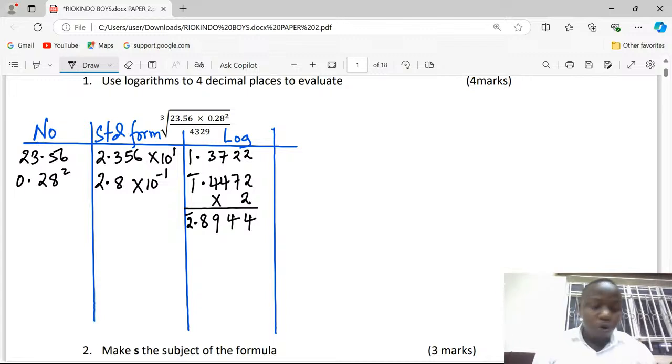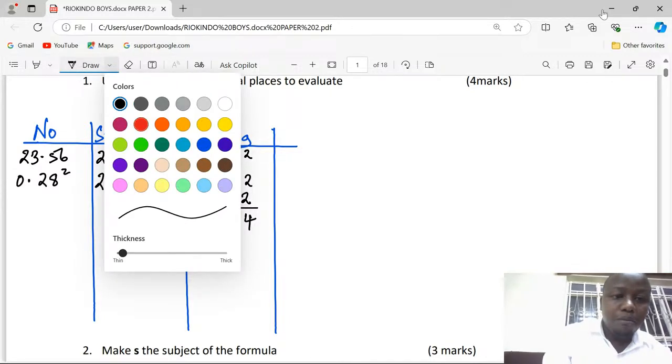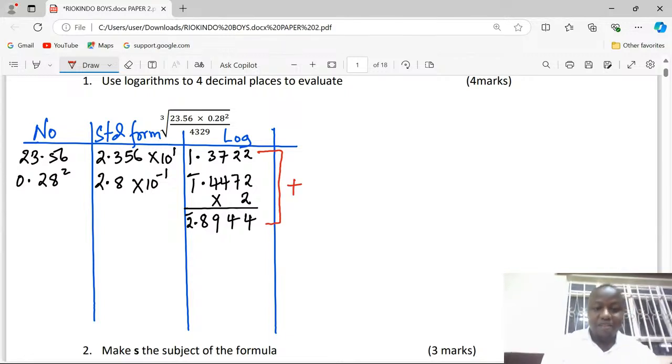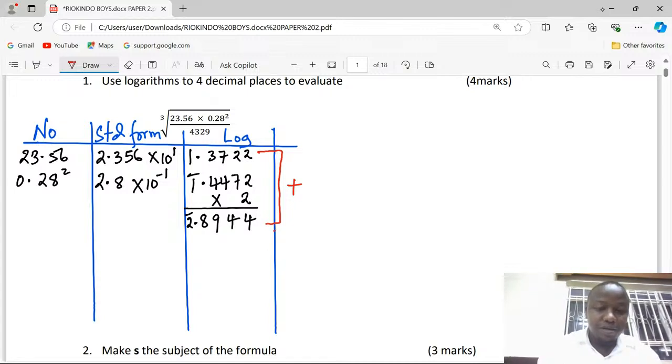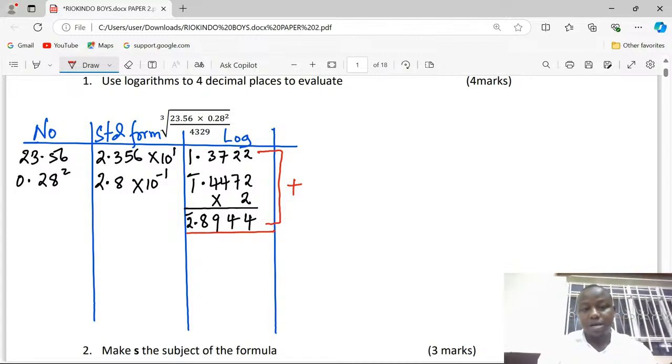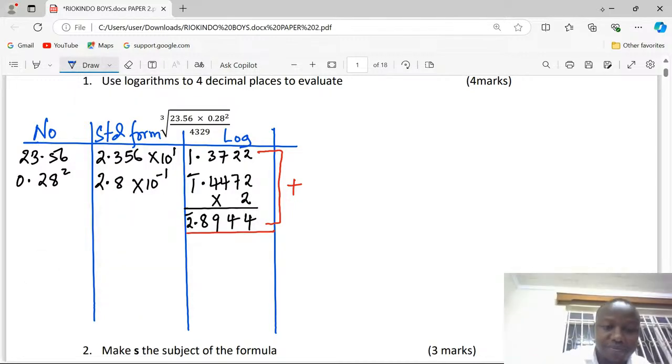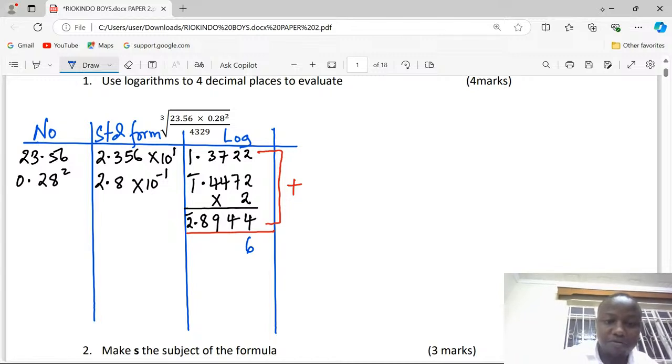It's now good to know that the first number appearing here and the second number have been multiplied. And this means their logarithms are supposed to be added. Because the numbers have been multiplied, we add their logarithms. So adding up, we get 6 because of 2 plus 4, then 6 again, then 7 plus 9, again 6, carry 1.